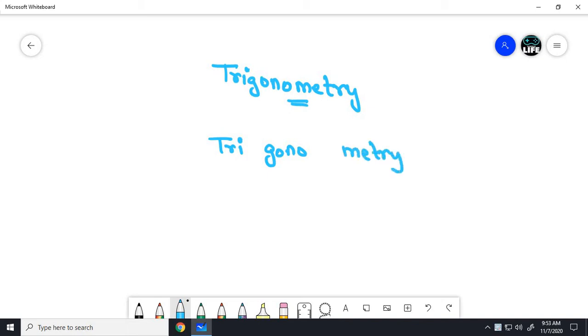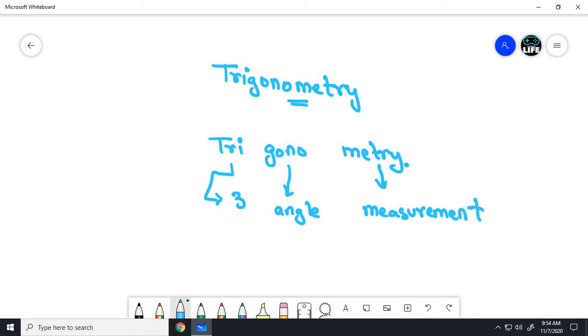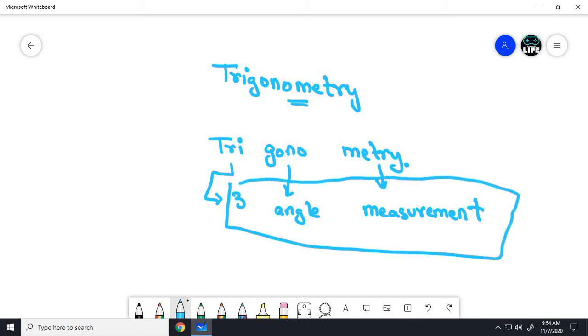Trigonometry. So, what is trigonometry? Tri means 3, gono means angle, and metry means measurement. So in trigonometry, we will learn triangle measurement. So simply now tell me, which figure has 3 angles.